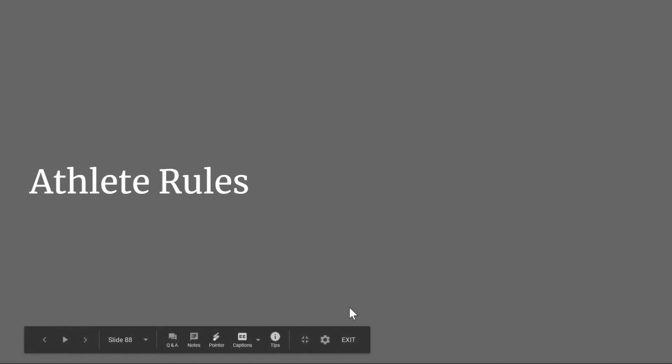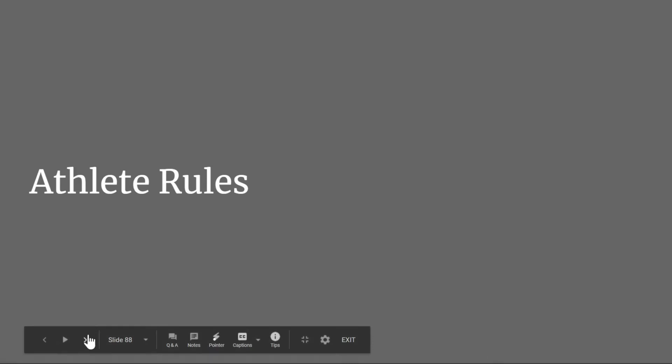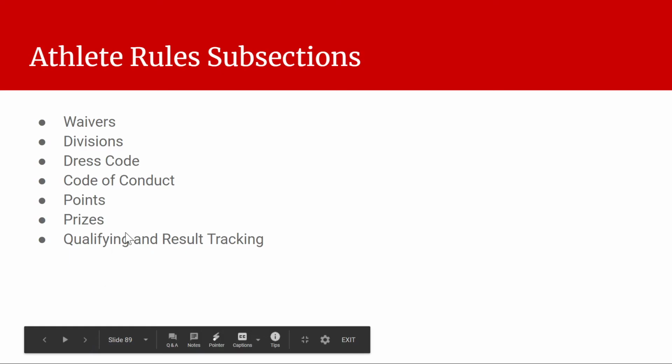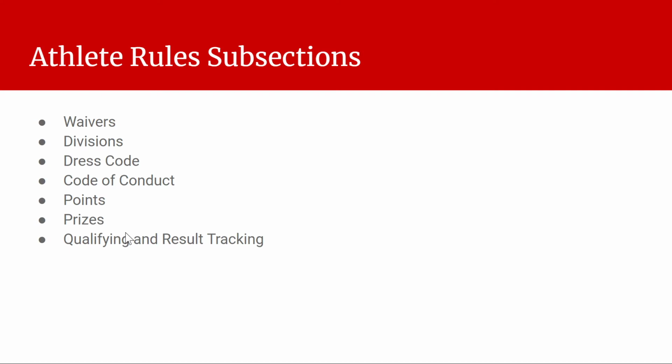Hey everybody, and welcome to the Athlete Rules section of the Season 6 National Ninja League Rulebook. In this section, we are going to be covering waivers, different divisions, dress code, code of conduct, points, prizes, and qualifying and tracking various results.